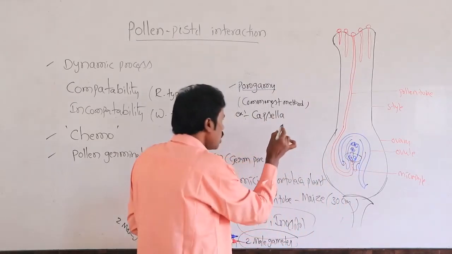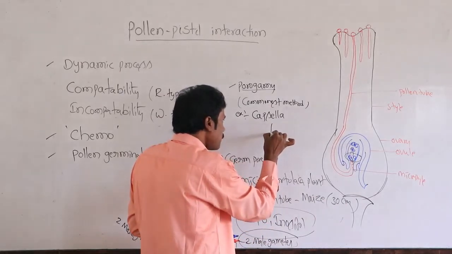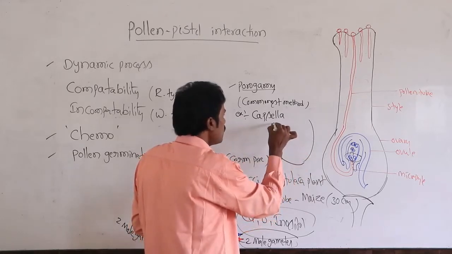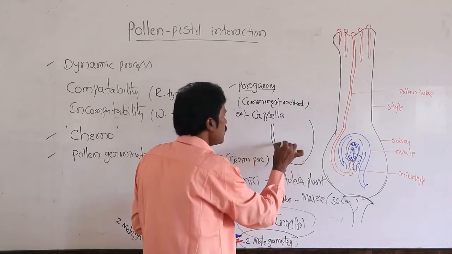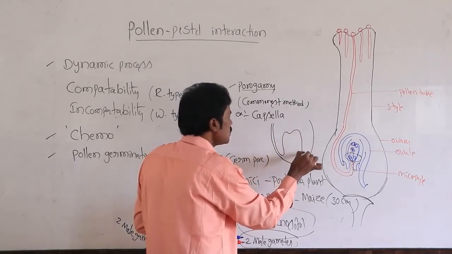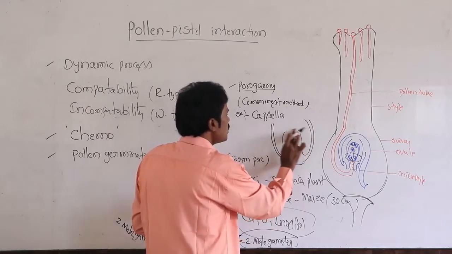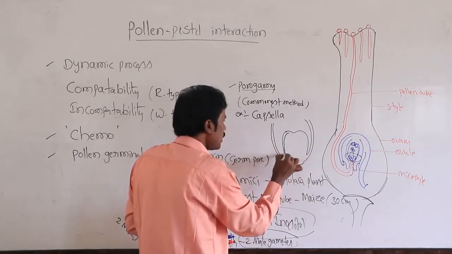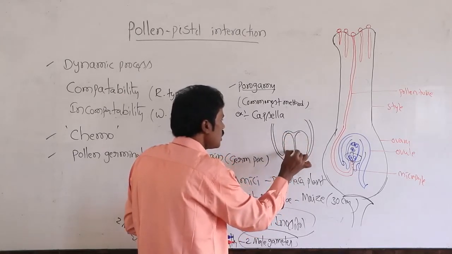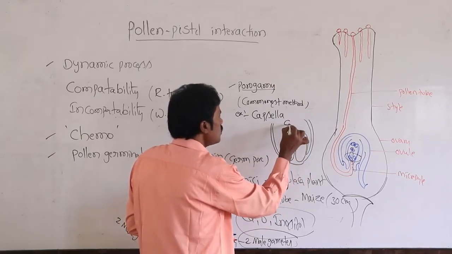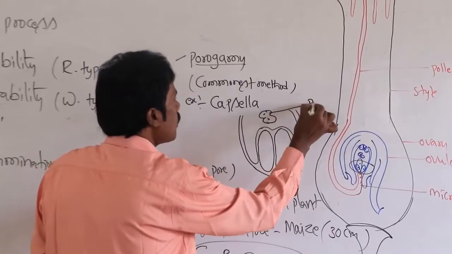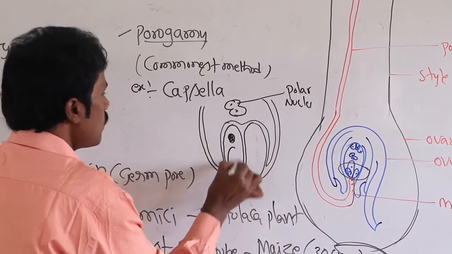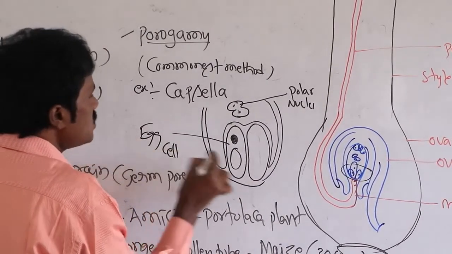If you draw the egg apparatus larger, this is the central cell, this is the egg cell, this is the synergids, these are the polar nuclei, and this is the egg cell.